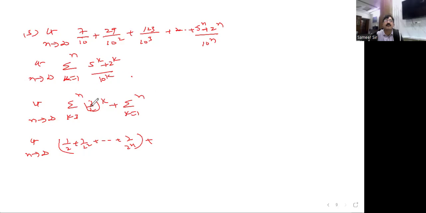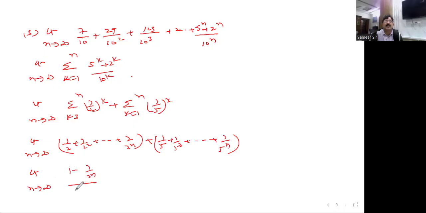See now, 5 by 10 means 1 by 2, I wrote, and 2 by 10 means 1 by 5, I'm supposed to write here. So it becomes 1 by 5 plus 1 by 5 square plus so on plus 1 by 5 to the power of n. Both are GP series. I'm using that formula: 1 by 2 to the power of n divided by 1 minus 1 by 2, and for this, 1 minus 1 by 5 to the power of n divided by 1 minus 1 by 5.